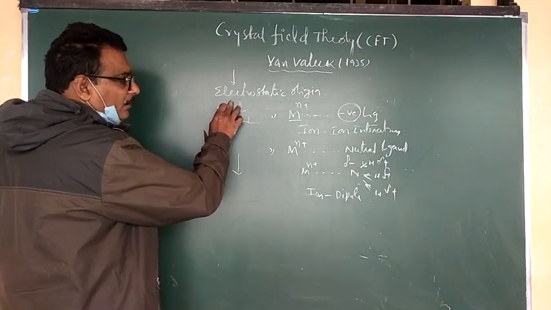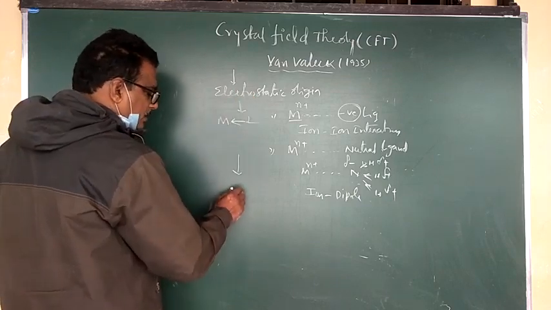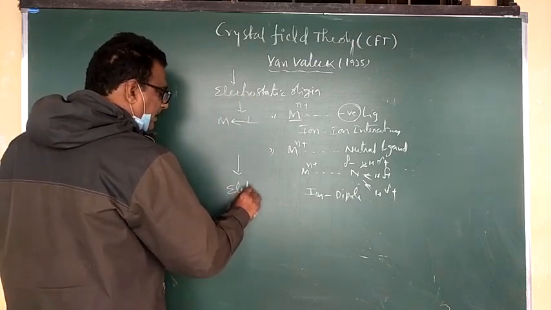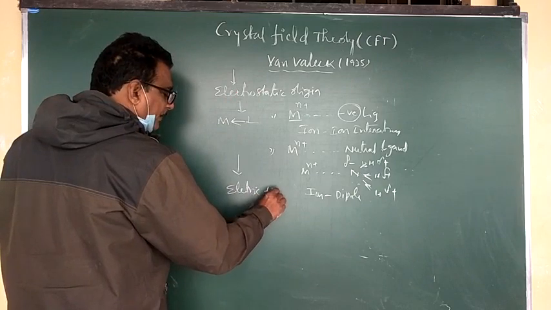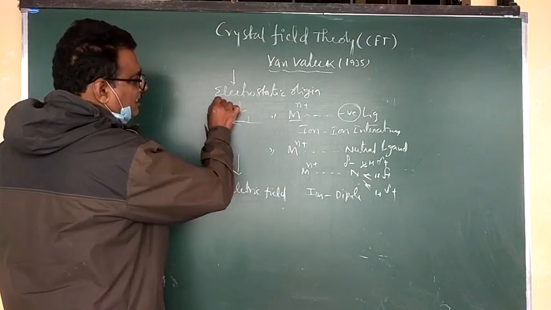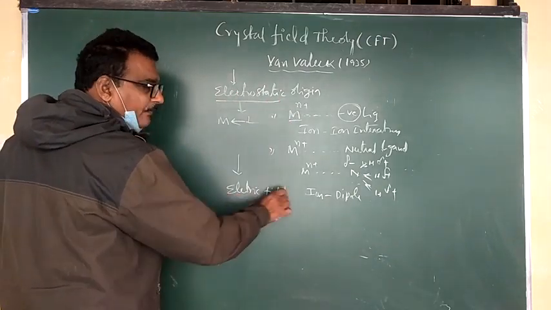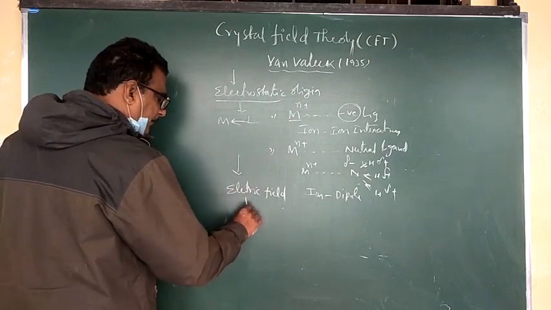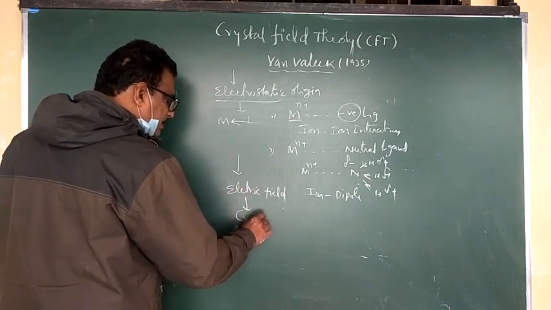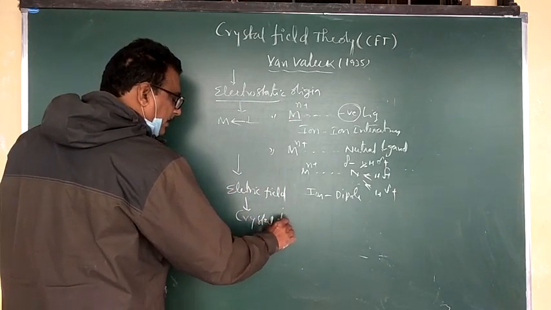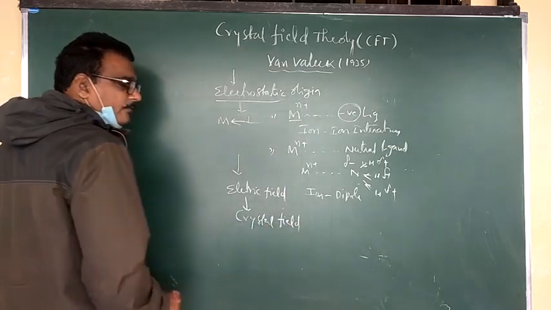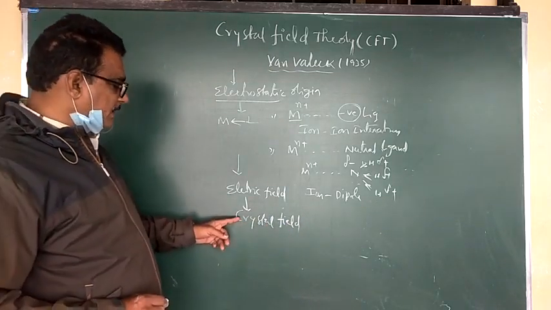The third point: electrostatic origin means an electric field is developed. From the electric field we get the crystal field. Why crystal?